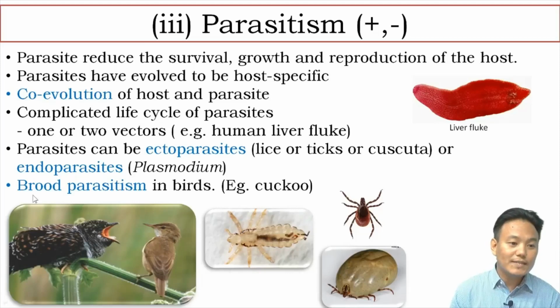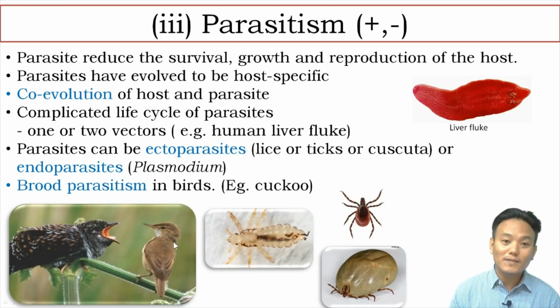Another interesting example of parasitism is brood parasitism in birds. Here we have the example of the cuckoo bird. One interesting fact is that a mother cuckoo bird never builds her own nest. She lays her eggs in the nest of another bird. You might have heard about this example in some movies. So when the cuckoo chick hatches out, the other bird will raise the chick as her own.